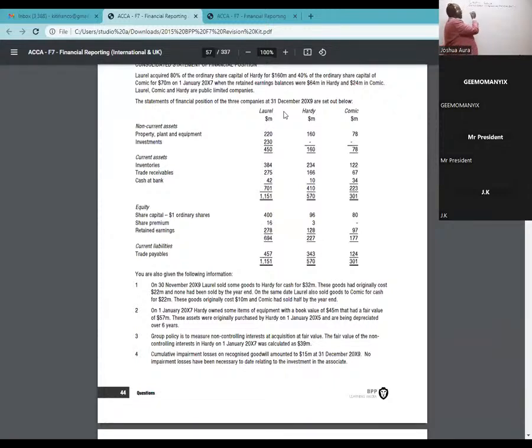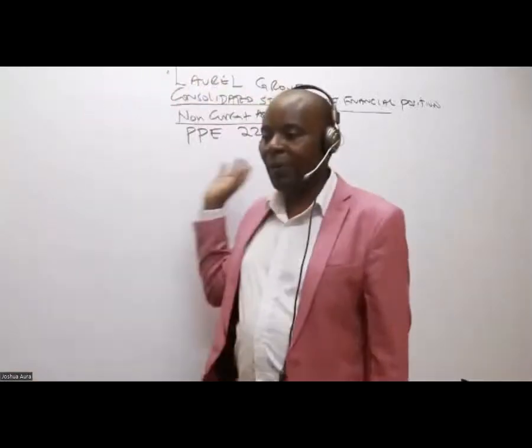So I'll start by writing there non-current assets. What do we have there? We have two of them. We have property, plant, and equipment. I'm adding line by line. So I will take, in this case for Laurel, it is 220. So I will take 220 plus 160. Could you kindly give me this answer? Because now I'm consolidating, I'm adding.